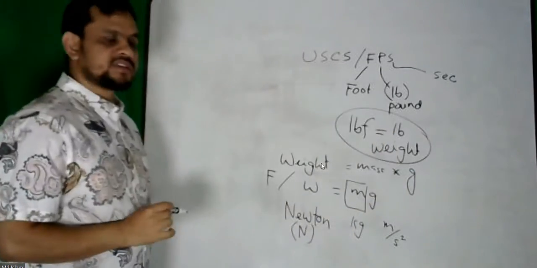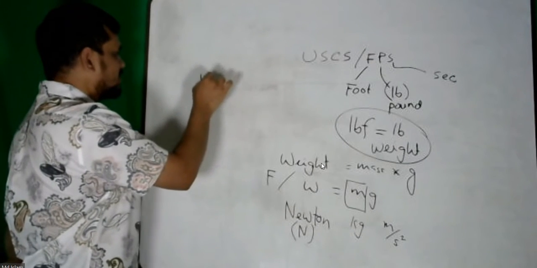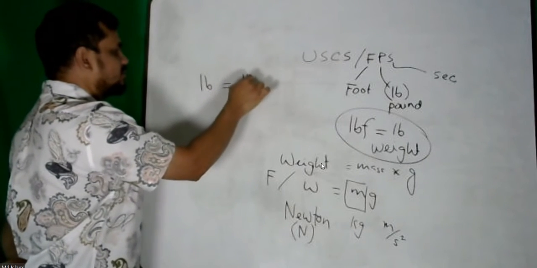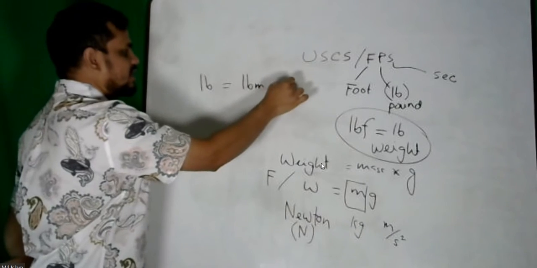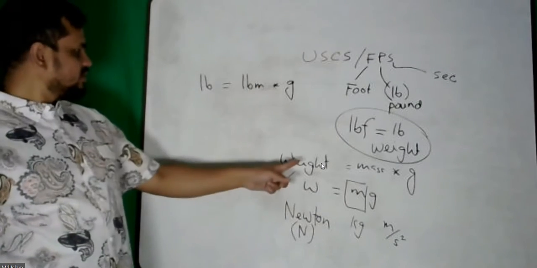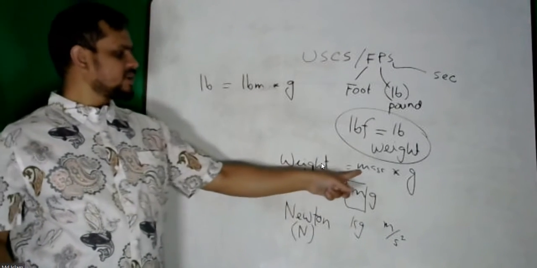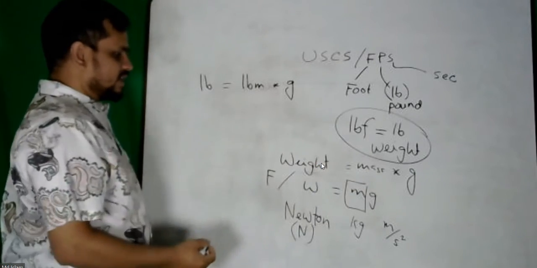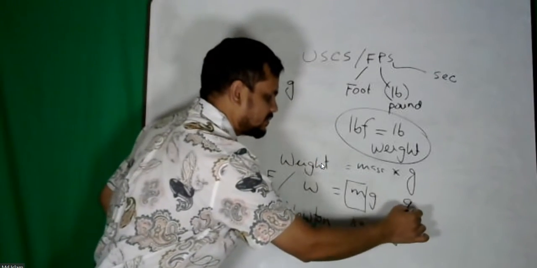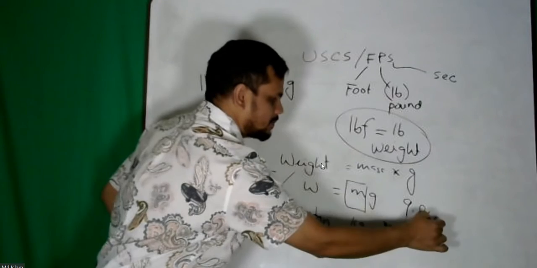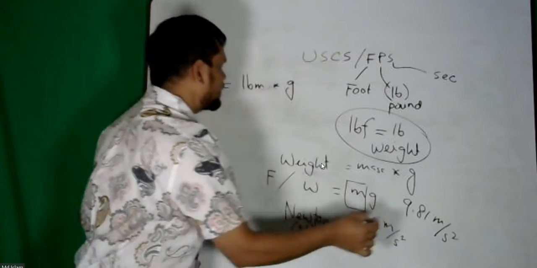Do not make this mistake. If you want to convert, pound equals pound mass times g, similar to the equation weight equals mass times g. In SI units, g is 9.81 meter per second square.